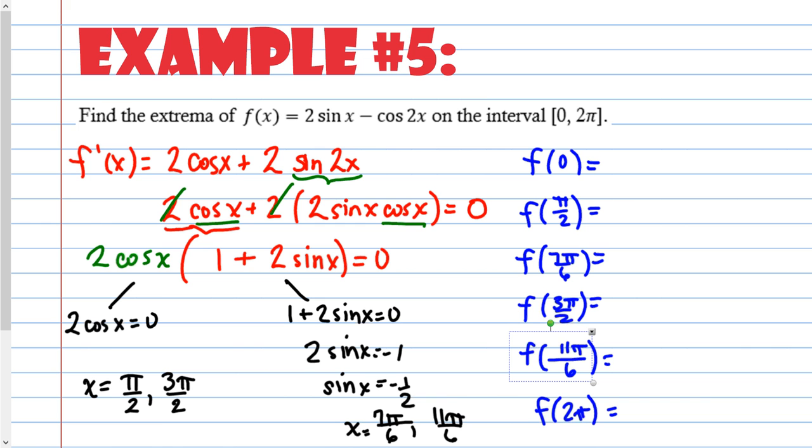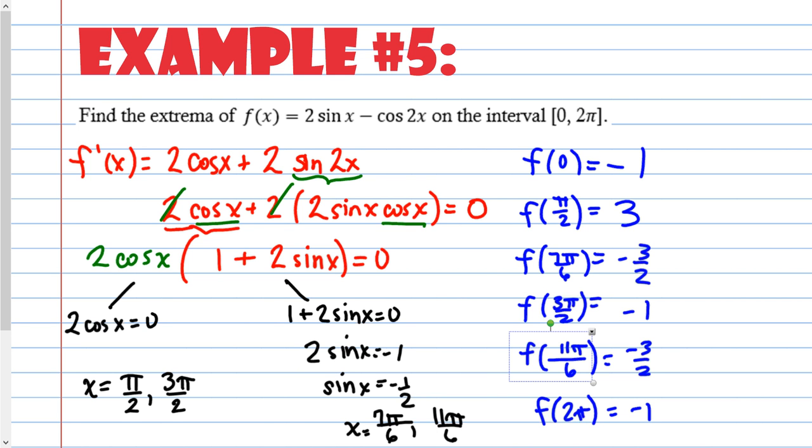Okay, now I do have all the values, so I'm just going to tell you what they are. So negative 1, 3, negative 3 halves, negative 1, negative 3 halves, and then negative 1 again. Because 0 and 2 pi are basically the same thing, right? Right, people? Alrighty, so let's looky with our eyeballs.